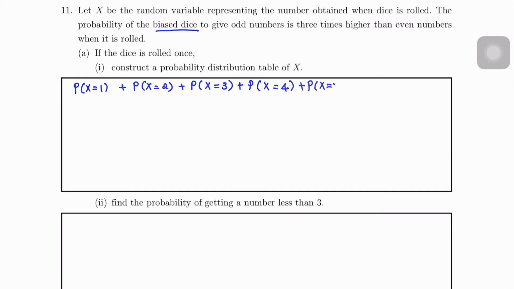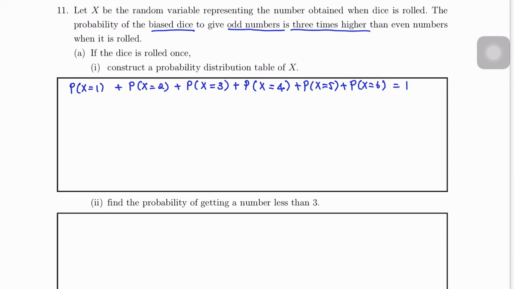So next, odd numbers 3 times higher than even numbers. So let the probability of even numbers be A, so that the odd numbers will be 3A. So from here we'll get 12A equals to 1, A equals to 1/12. So A will be probability for even numbers, 3A will be probability for odd numbers.